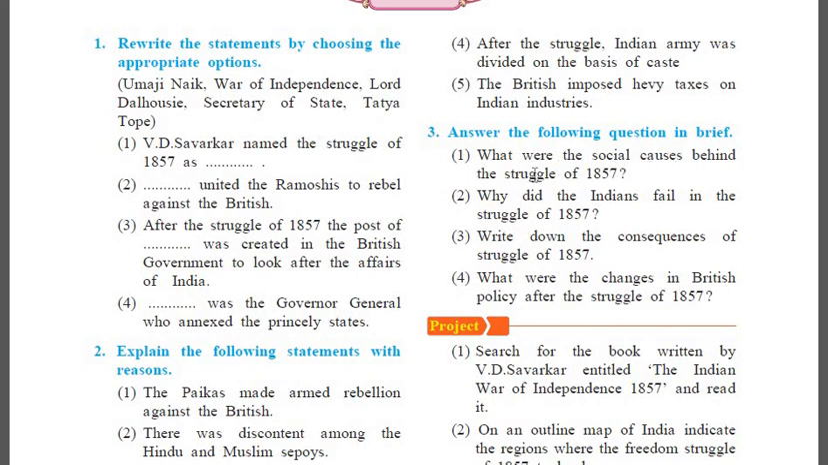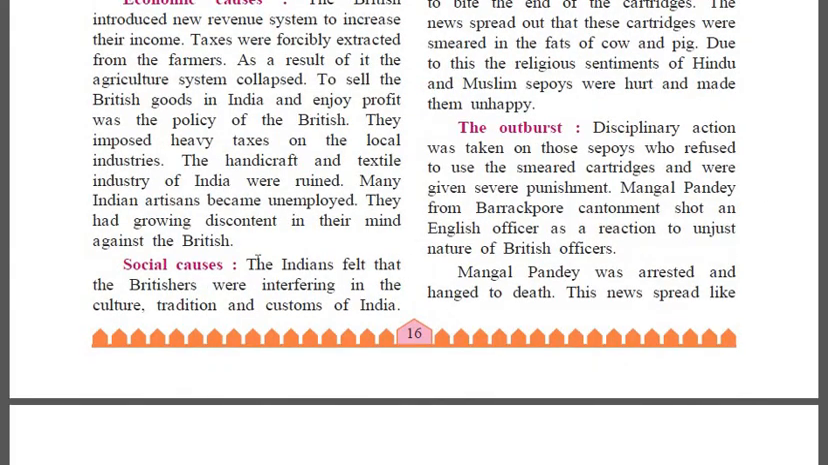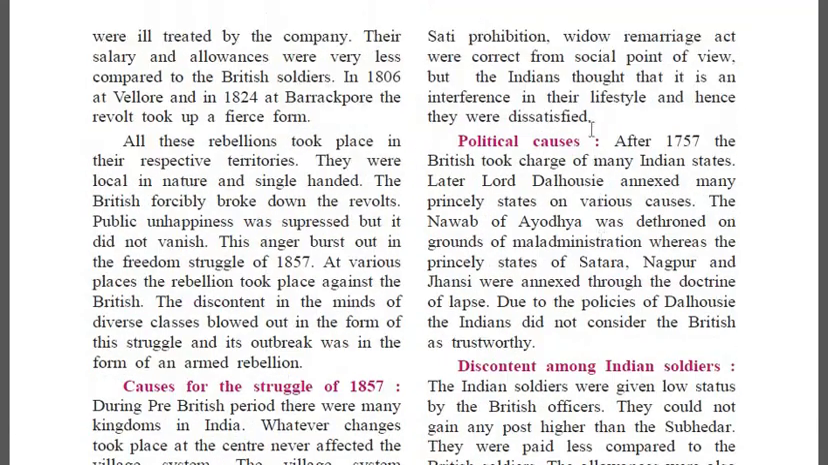What were the social causes behind the struggle of 1857? Come to page 16. See social causes paragraph. So your answer will start from the Indians felt that. From here, the entire paragraph under social causes. They were dissatisfied. Everything you have to write. The entire paragraph under social causes. Write in points. Shall we move on to the next question?